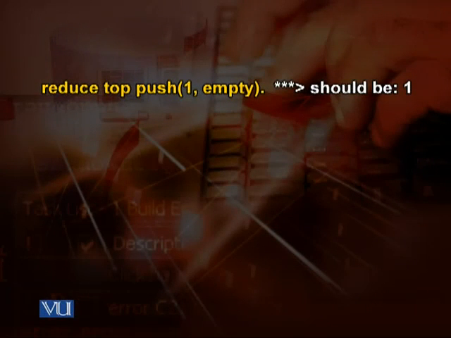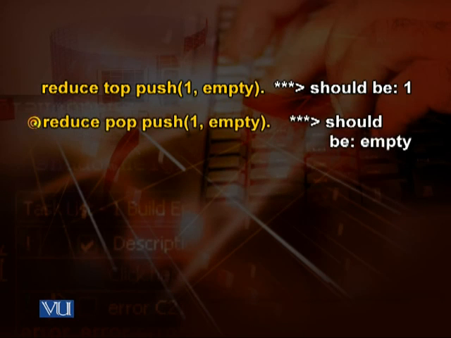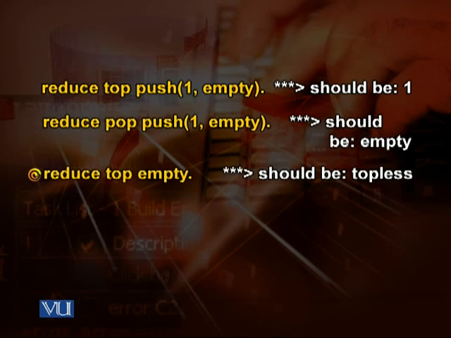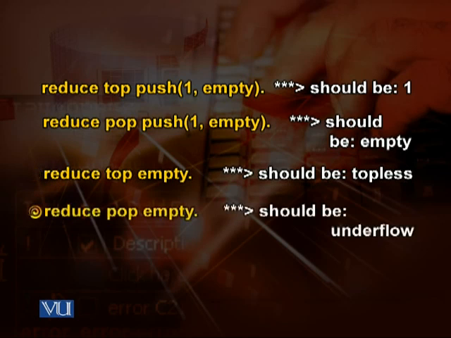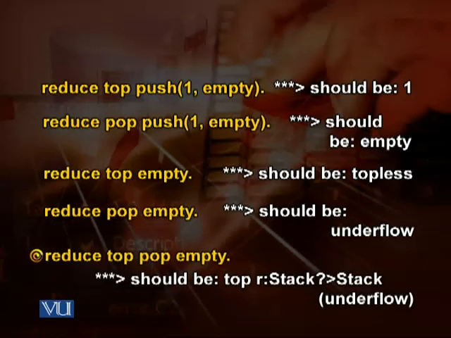So here are some example reductions for this code. We have reduce top push 1 comma empty. What we should get is 1. Reduce pop push 1 comma empty, we should get empty. Reduce top empty should be topless. Reduce pop empty should be underflow. Reduce top pop empty should be top of stack question mark, stack underflow. The rest of the conditions are okay. We have defined those conditions, but the last one is a very interesting special case.